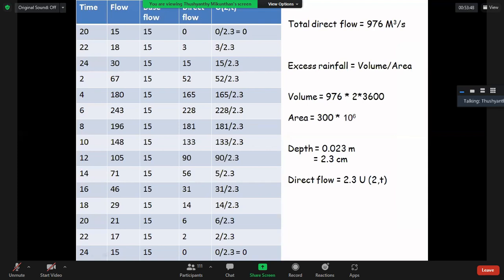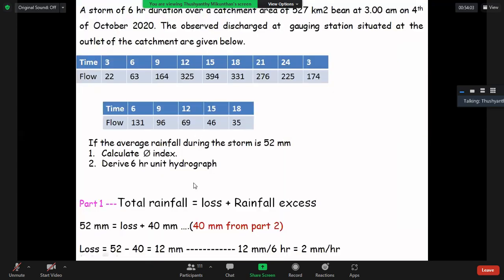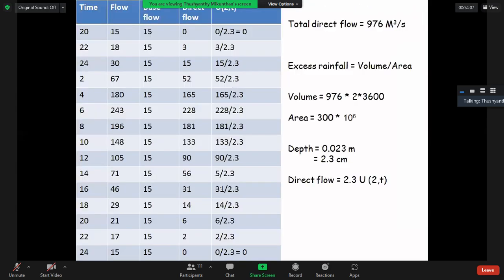Shall we move to the next calculation? The next calculation in the next class, because this is a complicated one. If I do everything today, it will be complicated. Please do the first calculation once again, because you already have this PowerPoint in LMS.